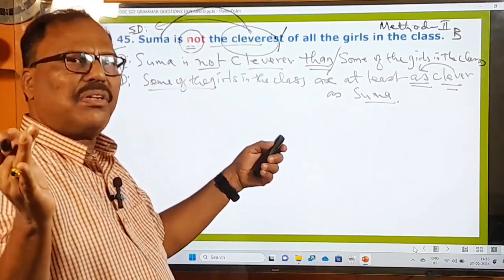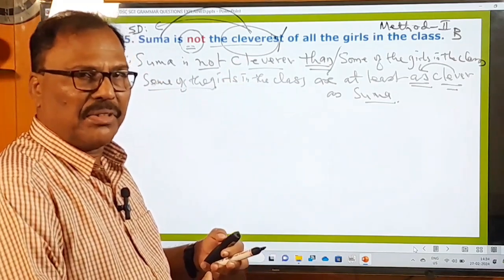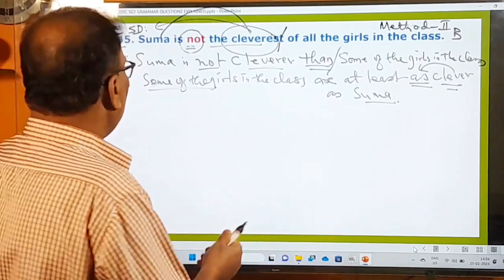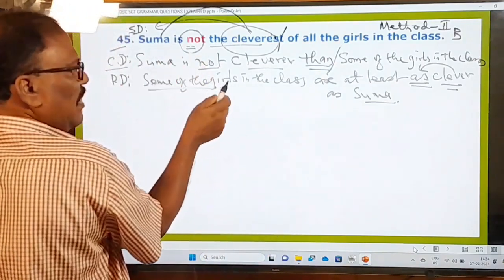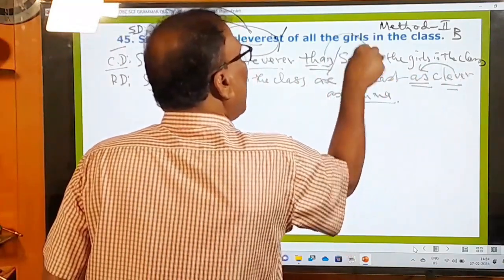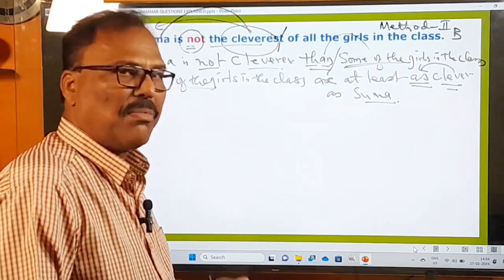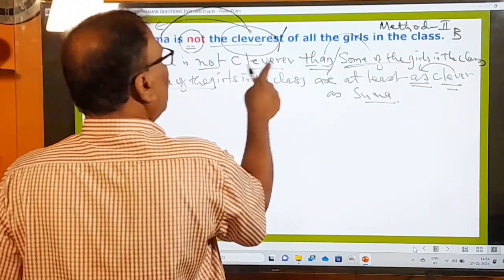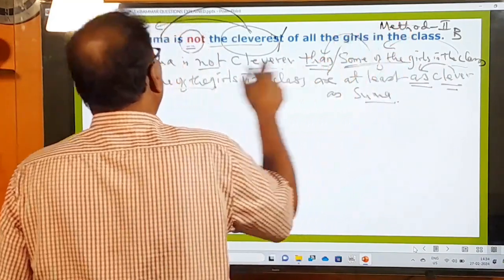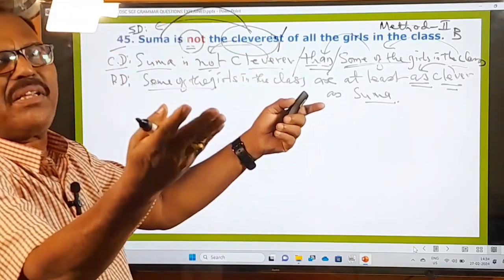అత్యంత తెలివైనది కాదు అంటే ఇంకా కొంతమంది ఉన్నారు ఆమె కంటే ఈమె తక్కువ తెలివైనది, కొంతమంది ఈమంత తెలివైన వాళ్ళని, దీన్ని బట్టి you understand from this. Okay, right. And that's why the comparative degree is written like this. Suma is not cleverer than some of the girls in the class. After than, you are using some of the or some other, whatever you can say. Suma is not cleverer than some of the girls in the class means తరగతిలోని కొద్దిమంది అమ్మాయిల కంటే సుమ మరింత తెలివైనది కాదు. కొద్దిమంది అమ్మాయిల కంటే మరింత తెలివైనది కాదు అంటే తక్కువ తెలివైనది.